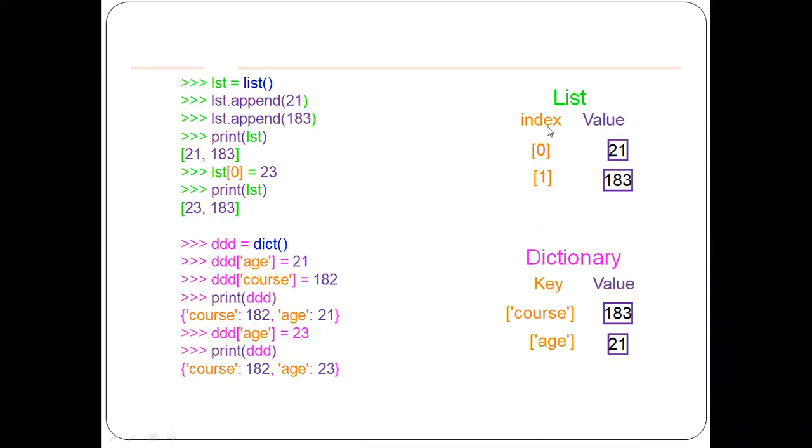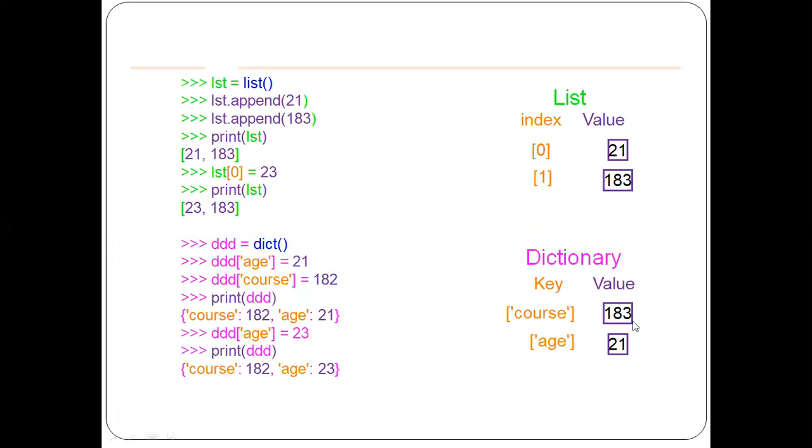The same thing can be seen with the dictionary, how it appears in memory. Instead of the index, which is nothing but numbers from 0 to n minus 1, the dictionary contains pairs of keys and values. We have two keys here: one is course and the second one is age.